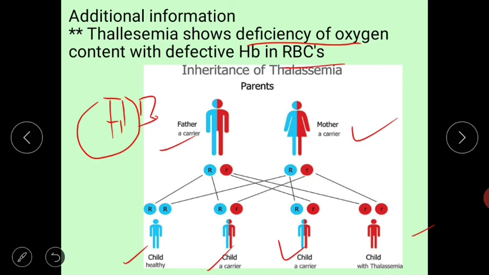In this way thalassemia is inherited, meaning genes transfer from parents to newly produced offspring.